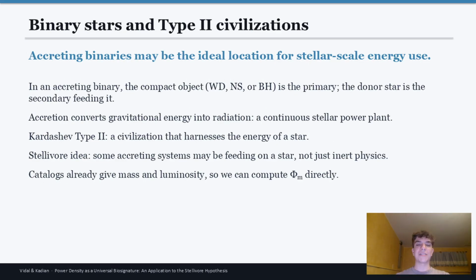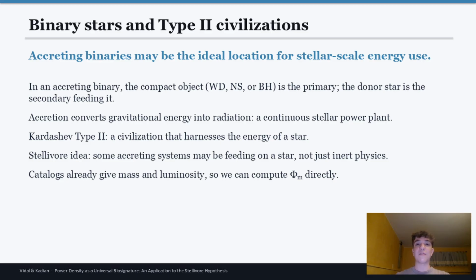And this is where binary stars and type 2 civilizations would come into play, because accreting binaries might be the ideal location for these civilizations because the rate of energy flow is so high that it's 40 times that of nuclear fusion found in main sequence stars, making it the most in the galaxy. So in an accreting binary, the compact object would be a neutron star, a black hole, or a white dwarf. And then the secondary object would be the star feeding into it, creating that high accretion, making it so valuable for such an advanced civilization since its energy flow is so high.